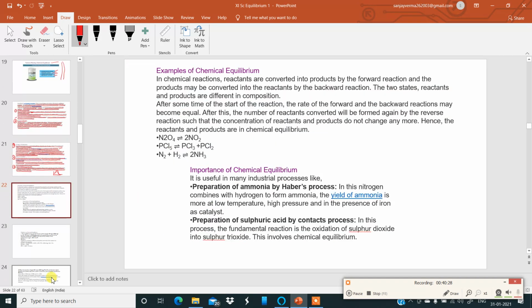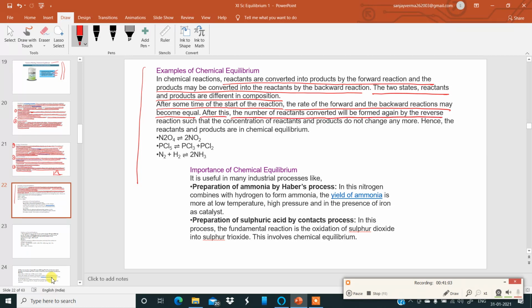Okay. Then examples of chemical equilibrium. In chemical reactions, reactants are converted into products by the forward reaction, and the products may be converted into reactants by the backward reaction. The two states, reactants and products, are different in composition. After some time of the start of the reaction, the rate of the forward and the backward reactions may become equal, whenever there is equilibrium. After this, the number of reactants converted will be formed again by the reverse reaction, such that the concentration of reactant and products do not change anymore. Hence, the reactant and products are in chemical equilibrium.